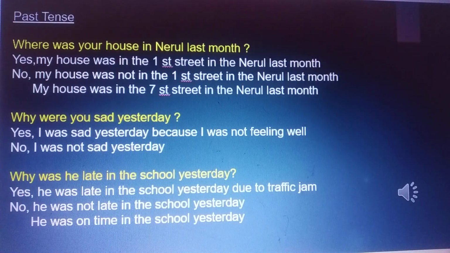Where was your house in Nehru Nagar last month? My house was on the first street in Nehru Nagar last month. No, my house was not on the first street in Nehru Nagar last month. My house was on the 7th street in Nehru Nagar last month.